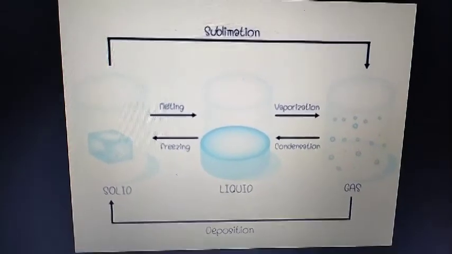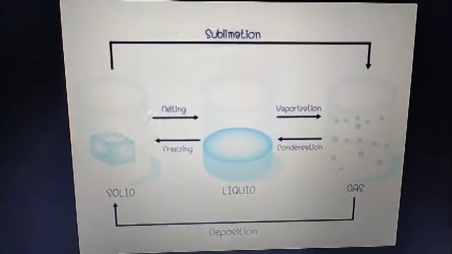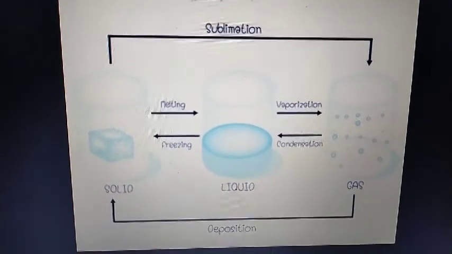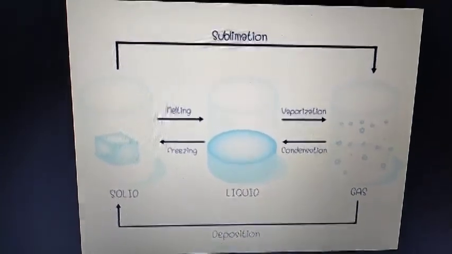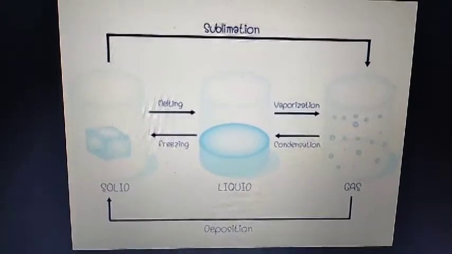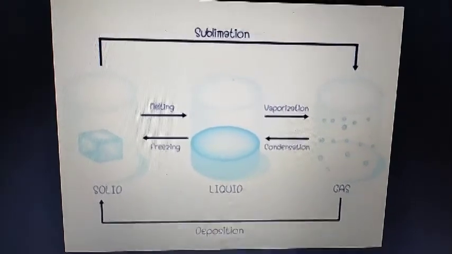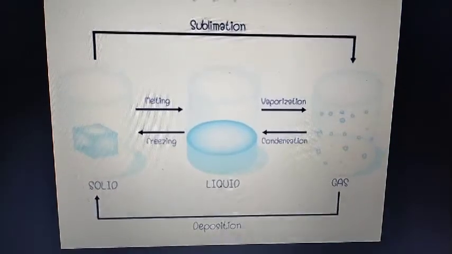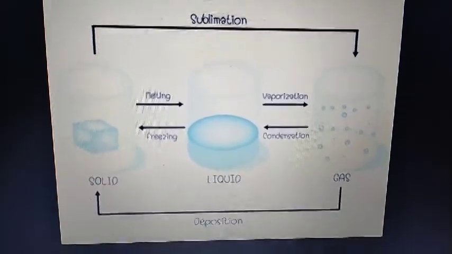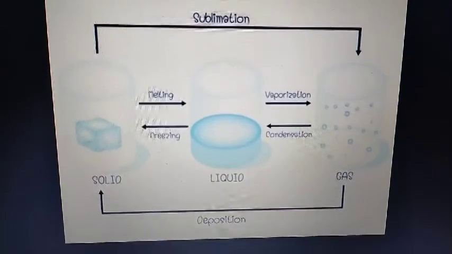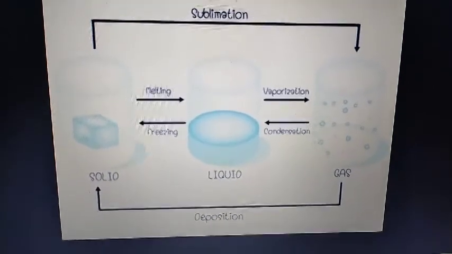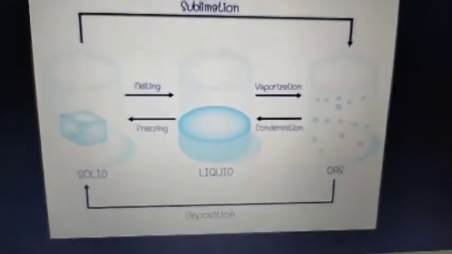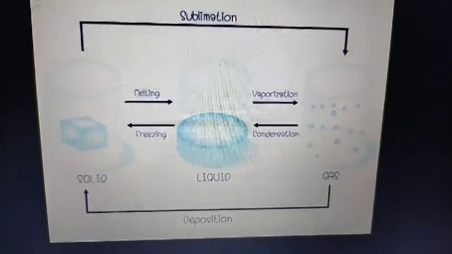First of all, let's see what is sublimation. The next separation technique we are going to learn is sublimation. Sublimation is a process when solid turns directly into gas or gas turns directly into solid.